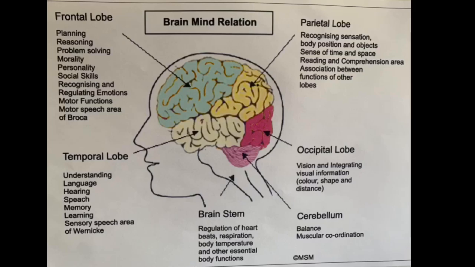The cerebrum is also divided into 4 major lobes: the frontal lobe, which controls cognition, the parietal lobe, which controls aptitude, the occipital lobe, which controls vision and color, and the temporal lobe, which controls memory and speech. Your cerebellum coordinates muscle movements, maintains posture and balance. Your brainstem connects your cerebrum to your cerebellum.